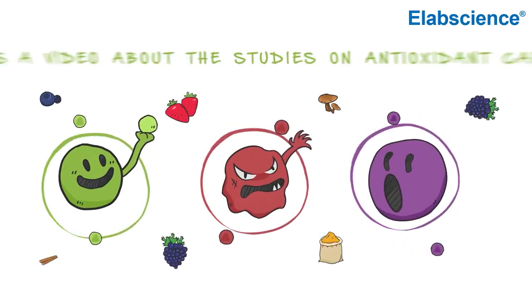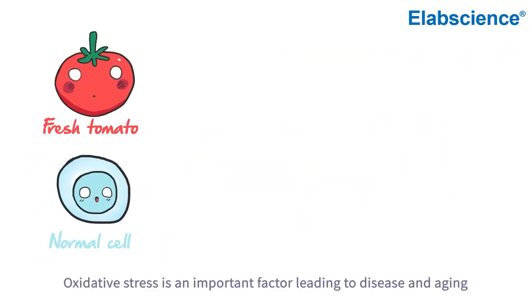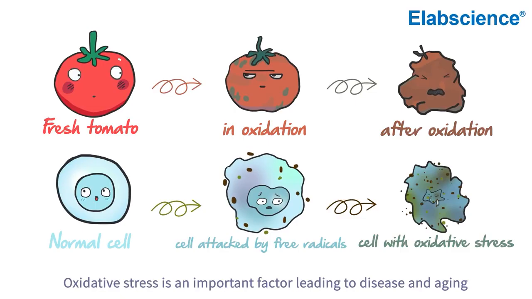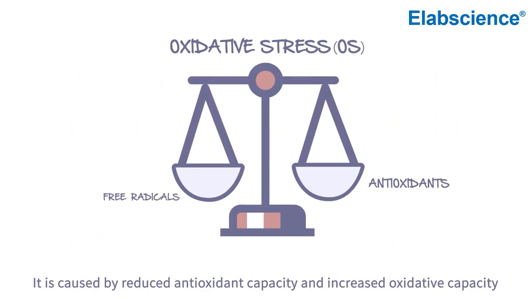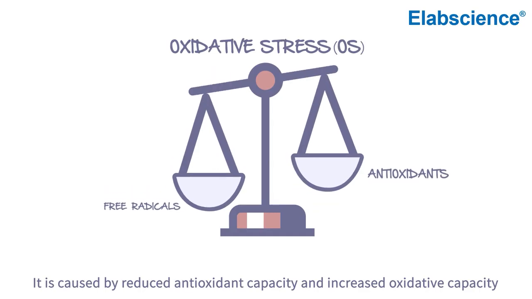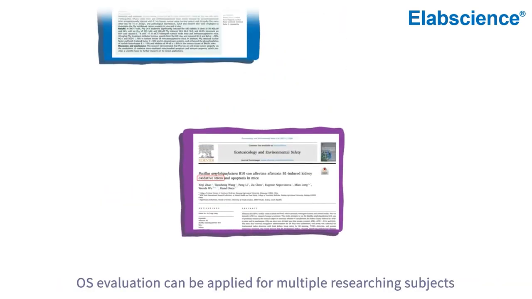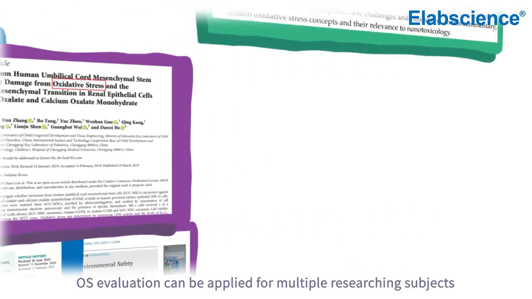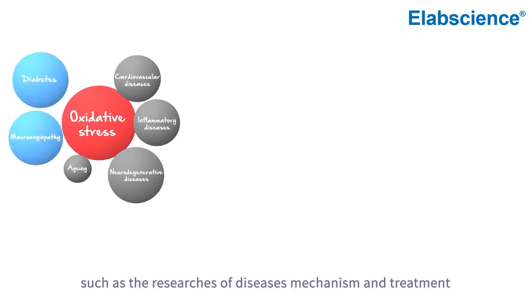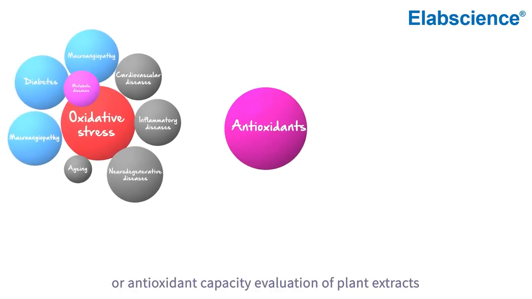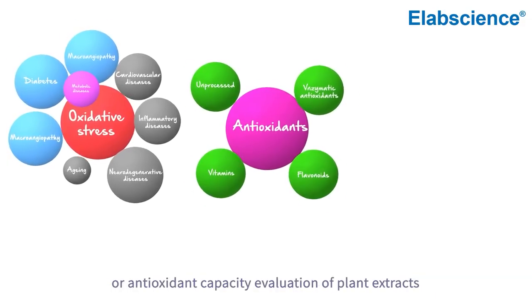Studies on antioxidant capacity. Oxidative stress is an important factor leading to disease and aging. It is caused by reduced antioxidant capacity and increased oxidative capacity. OS evaluation can be applied for multiple research subjects, such as research on disease mechanism and treatment, or antioxidant capacity evaluation of plant extracts.